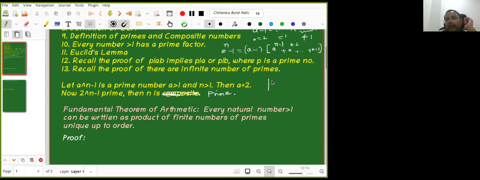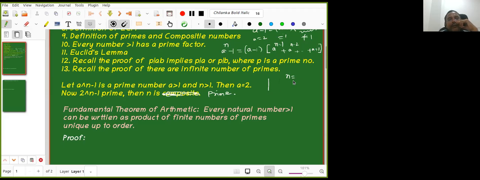Sankriti already gave an example. What is the example you gave? N equal to 5 or n equal to 7? N equal to 5 is not a problem. 2 power 5 is 32, and 32 minus 1 is a prime number. So it is not a problem there.